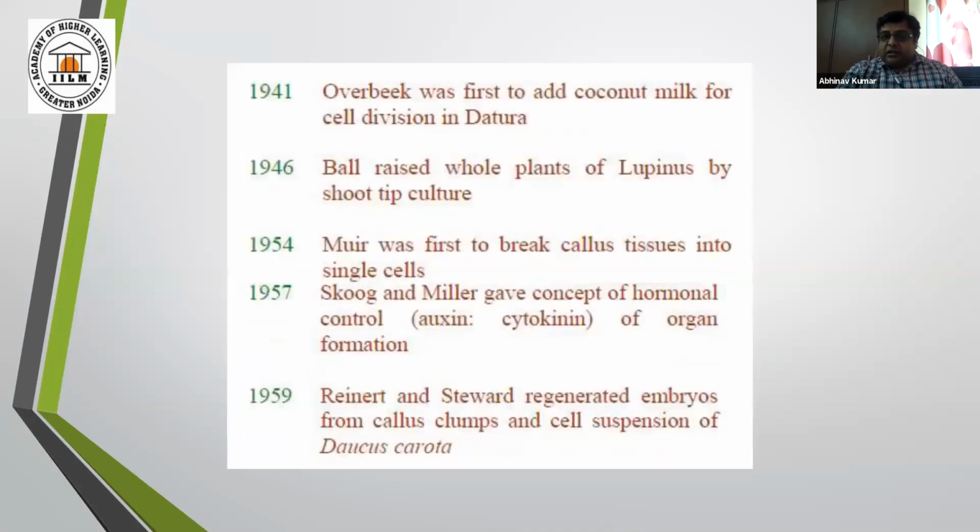And the breakthrough will come in 1962. Before that, again, hormonal control of organ formation. And as a plant tissue culturist, you will come to know how this ratio of auxin and cytokinin helps in the generation or regeneration of a particular organ.